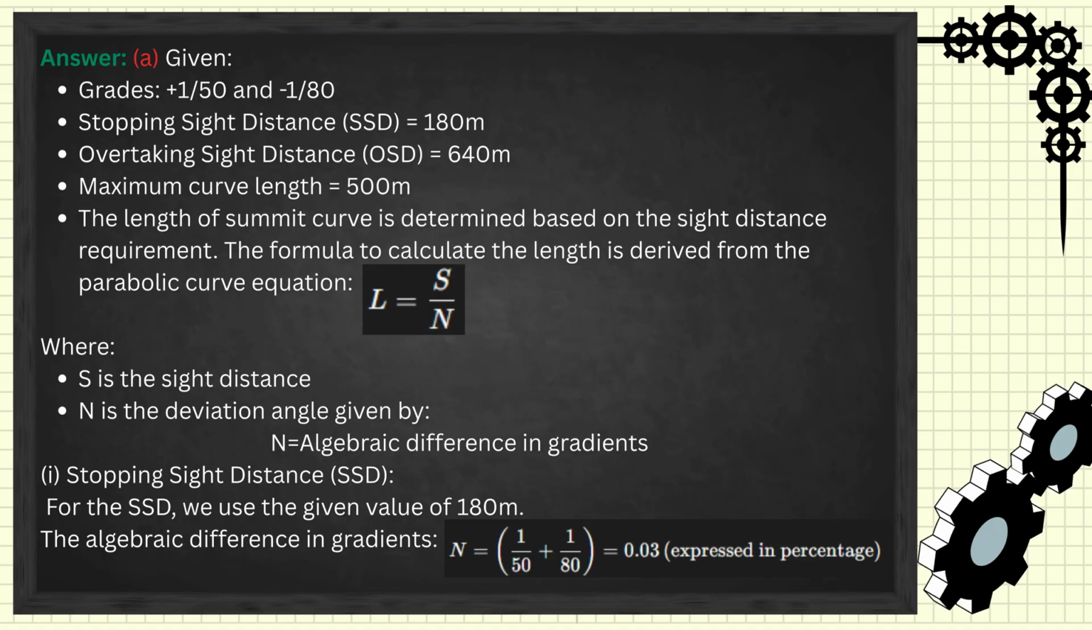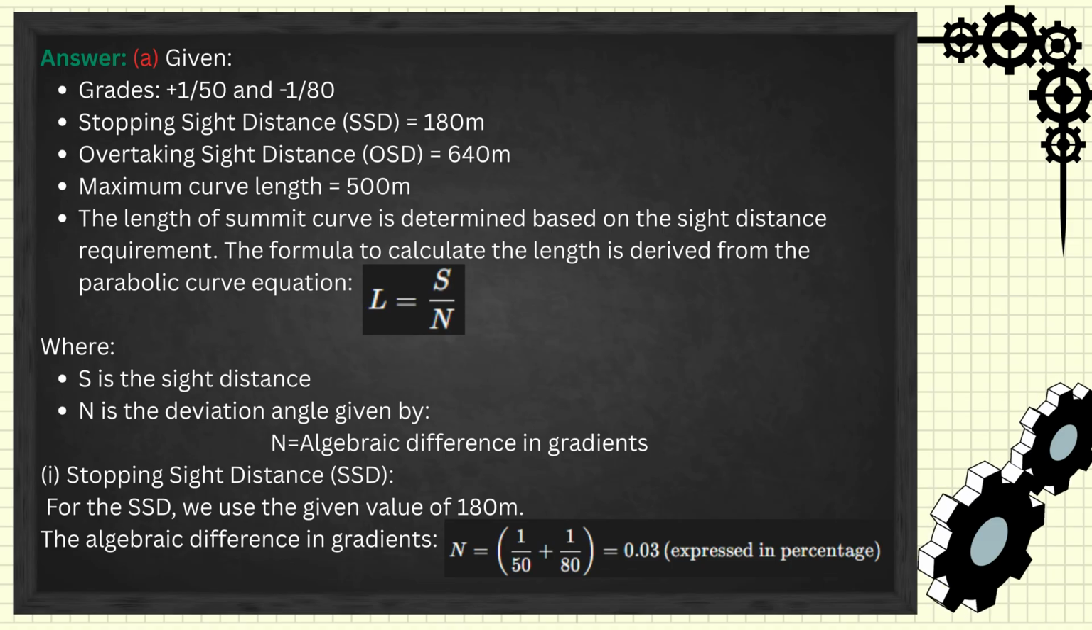Stopping sight distance SSD equal to 180 meters. Overtaking sight distance OSD equal to 640 meters. Maximum curve length equal to 500 meters. The length of summit curve is determined based on the sight distance requirement. The formula to calculate the length is derived from the parabolic curve equation.